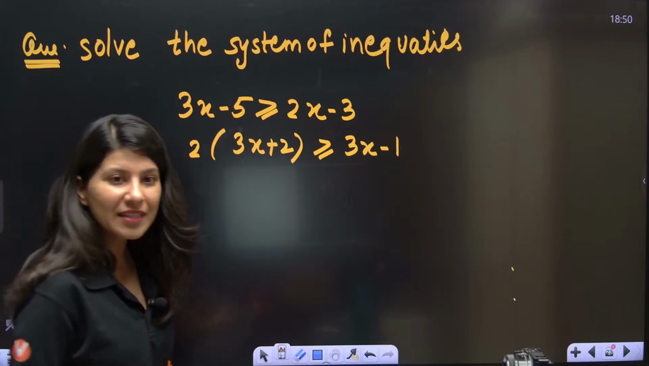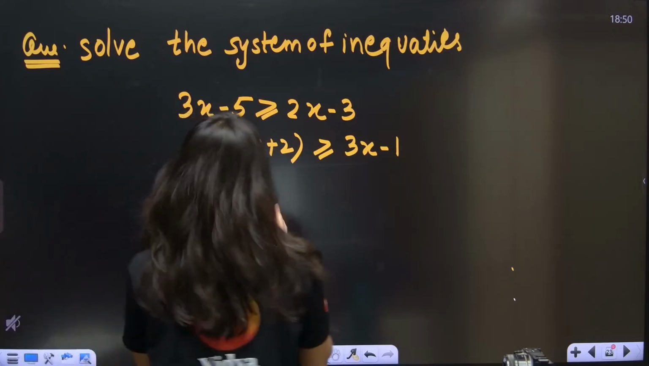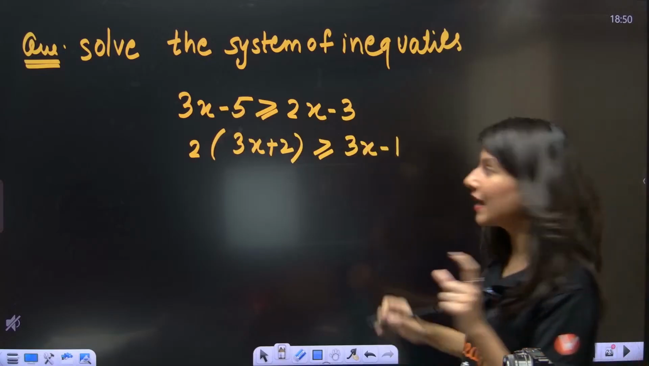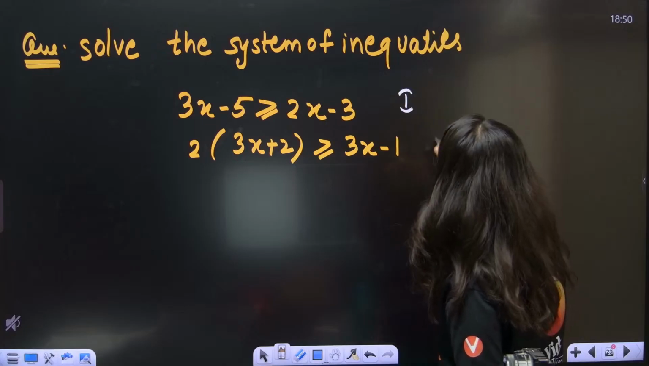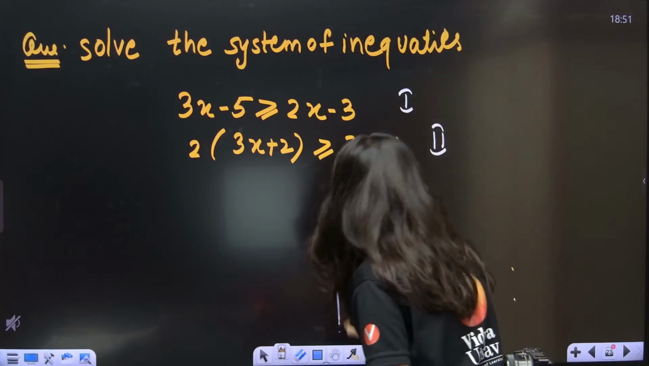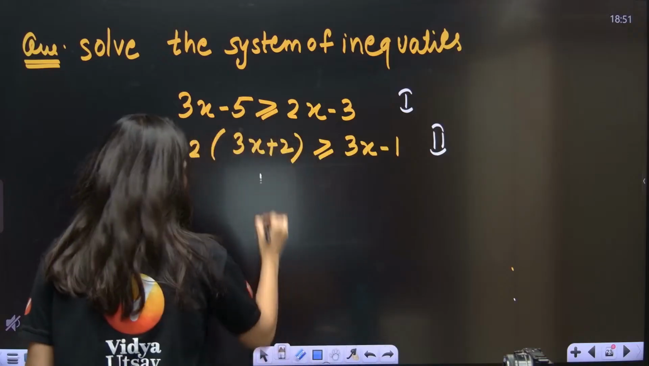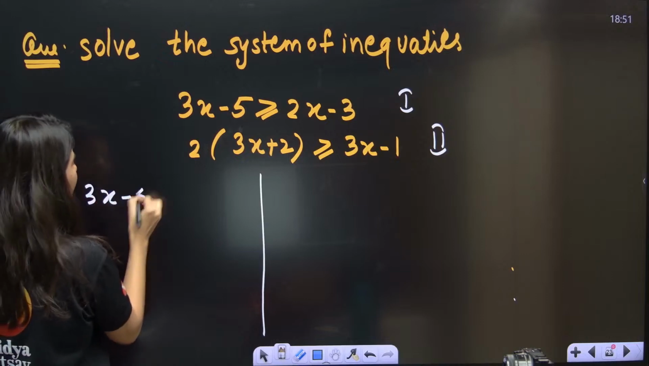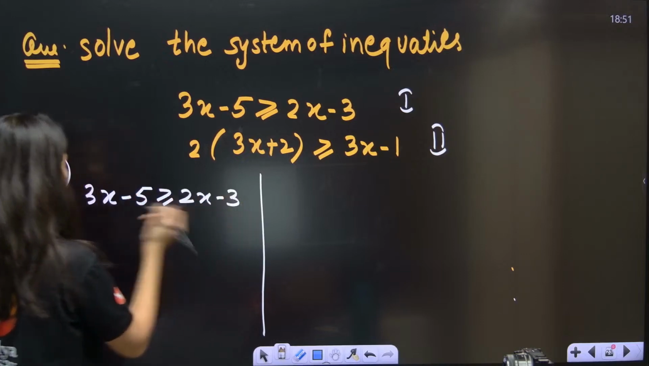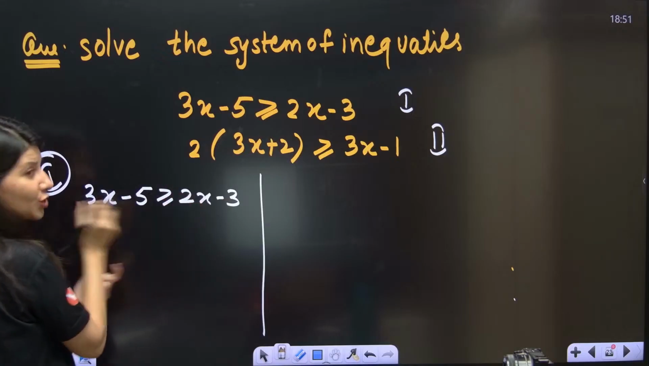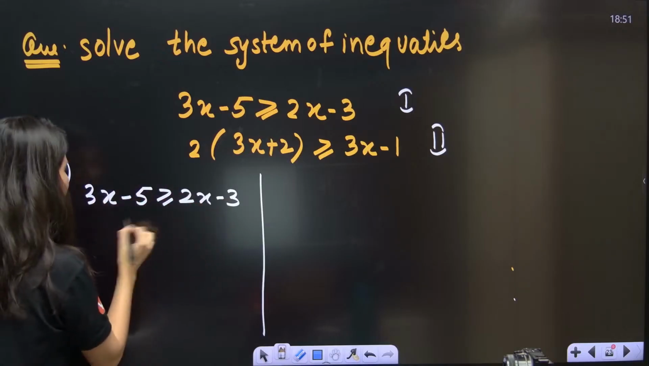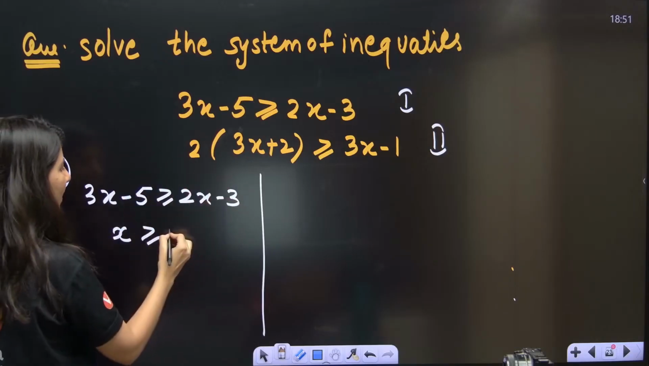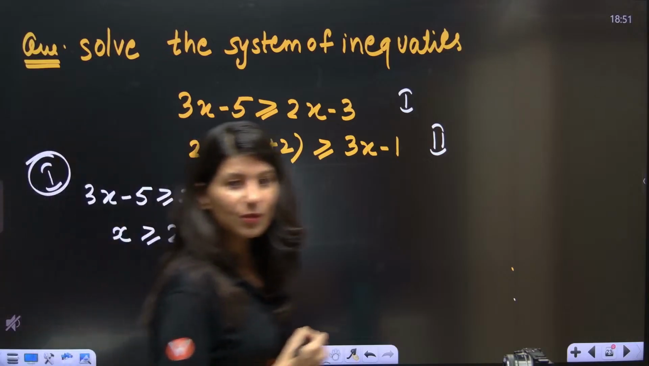A lot of you are giving me the answers. Let's see. I can clearly see that two inequalities are given to you. This is inequality number 1, this is inequality number 2. So what we can do is solve both the inequalities. Inequality number 1, I am going to solve it over here. 3x minus 5 greater than or equal to 2x minus 3. So 2x you shift over here, I am doing it normally. 3x minus 2x is x, greater than or equal to 5 minus 3. So x is greater than or equal to 2, correct?